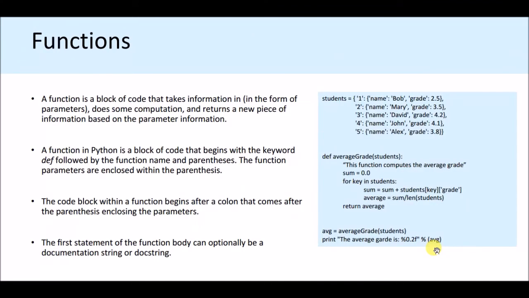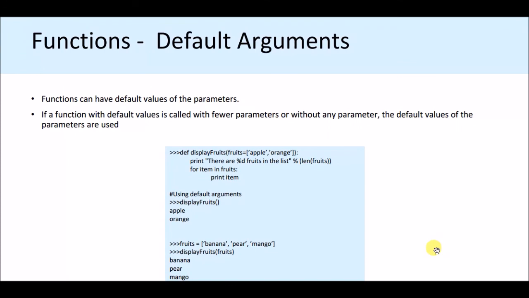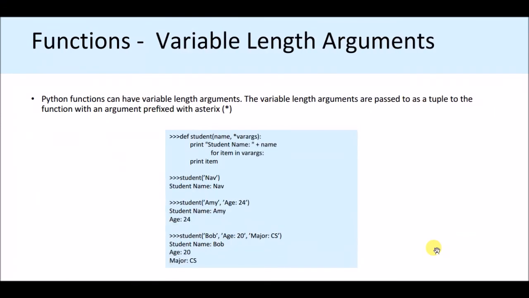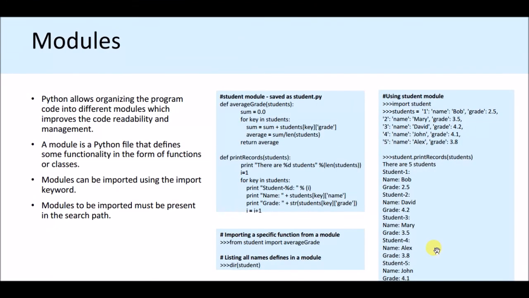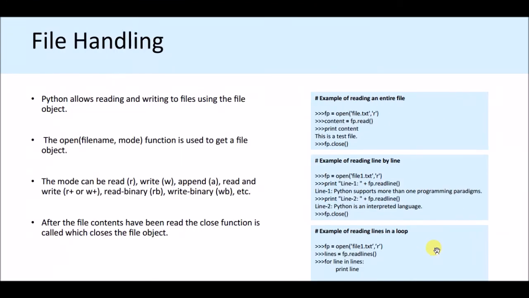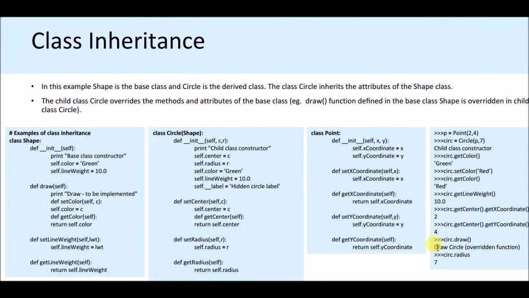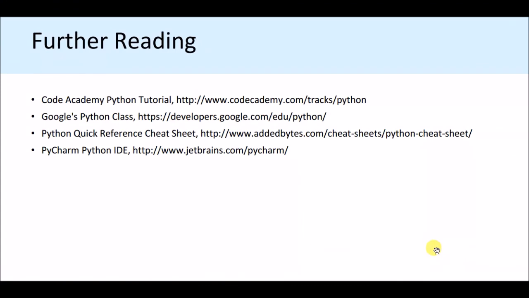So with this I have completed all the basics of Python programming. Then some difficult things are there: functions, function overloading, default arguments, pass by reference, keyword arguments, variable length arguments, modules, packages, file handling, date and time operations, classes, and inheritance. What is inheritance? That is an OOPS concept, the object oriented programming concept, and all those things.